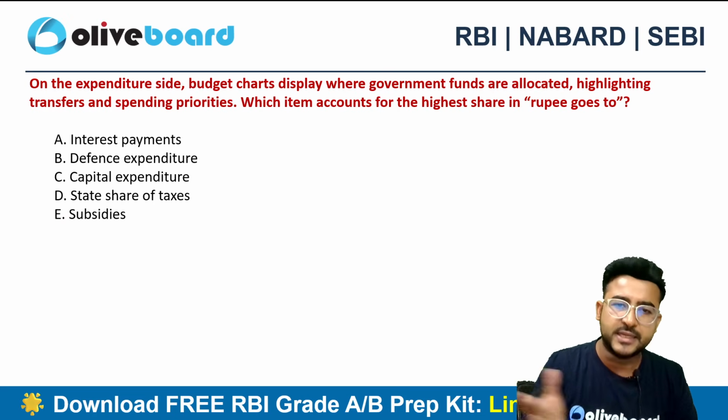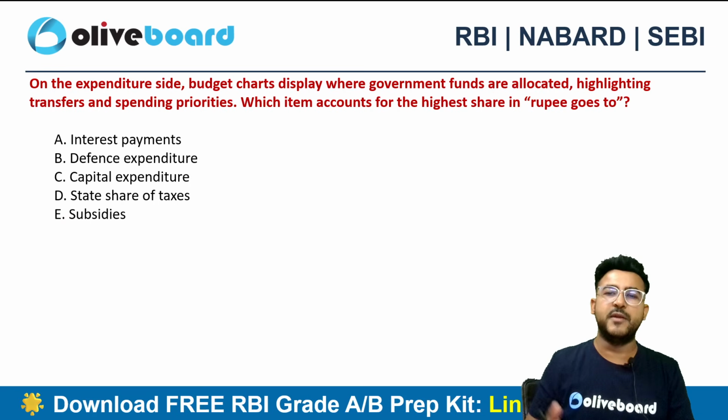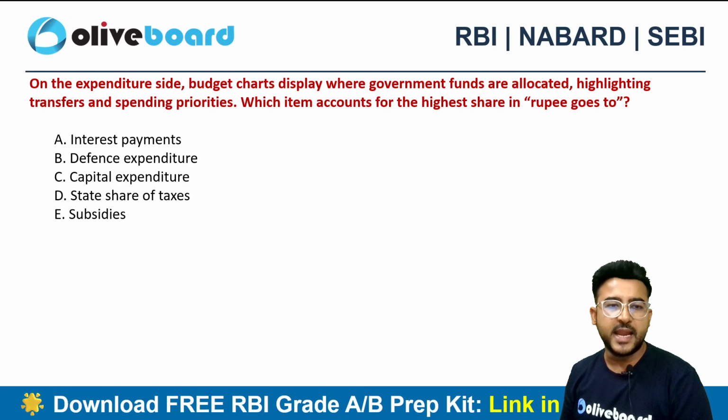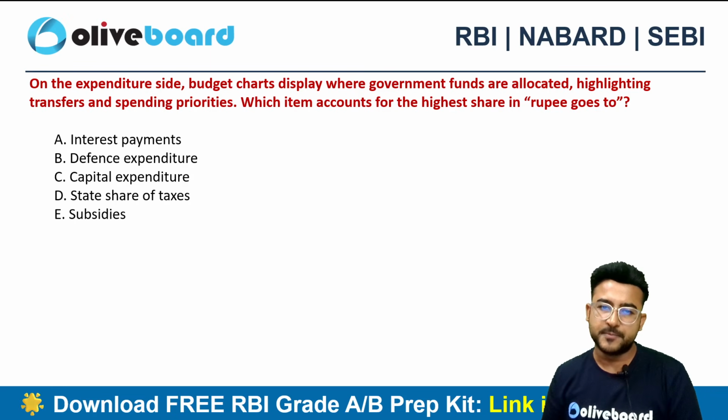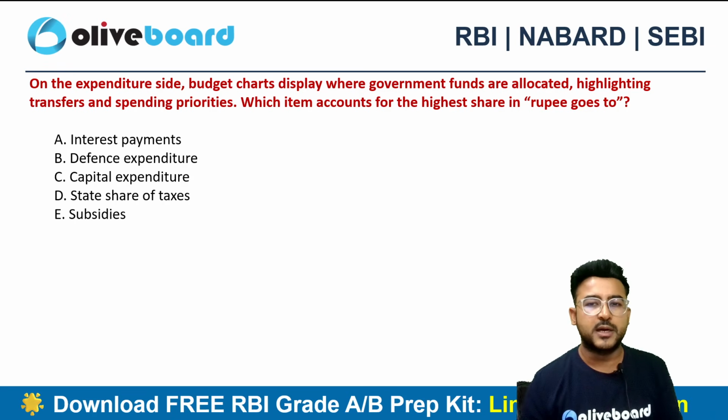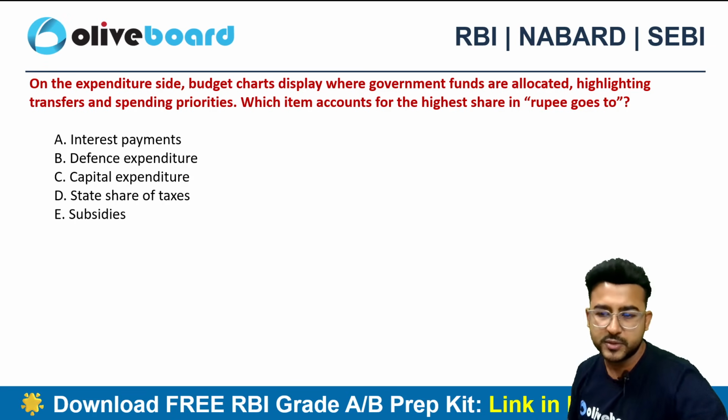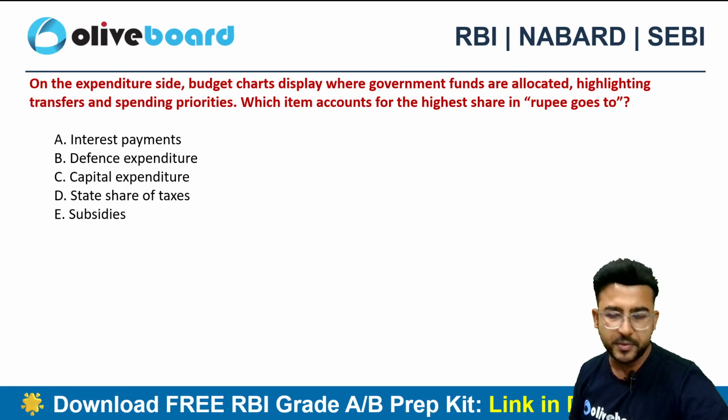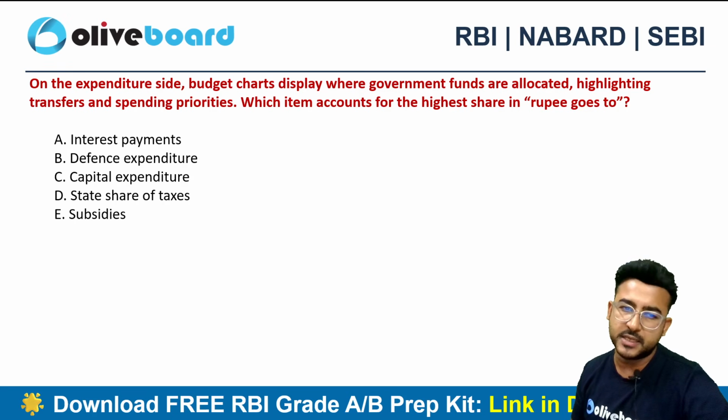On the expenditure side, the budget chart displays where the government funds are allocated, highlighting transfer and spending priorities. Which item accounts for the highest share in the rupee goes to? Is it interest payment, defense expenditure, capital expenditure, state share of taxes, or subsidies?